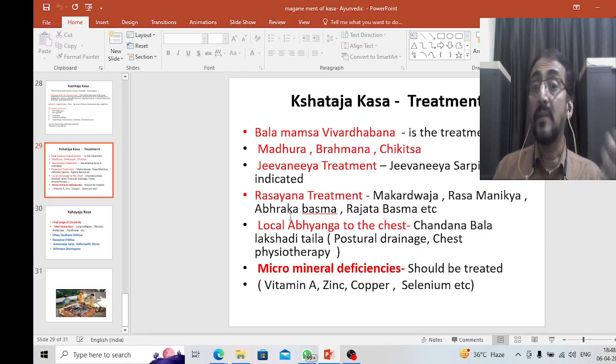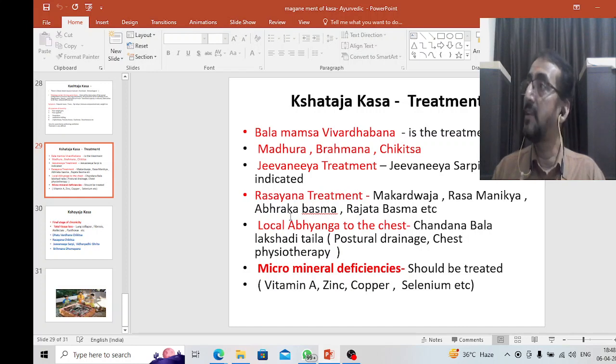Now, as it is a chronic condition, there will be micro mineral deficiency, so you have to supplement the micro minerals also. Especially for the lung parenchyma and some respiratory mucosa, vitamin A as well as zinc are the two important things. We have also got selenium, one more immunomodulator, a micronutrient.